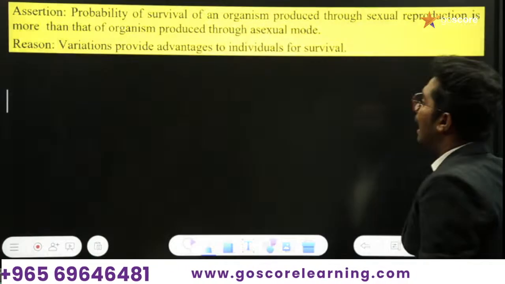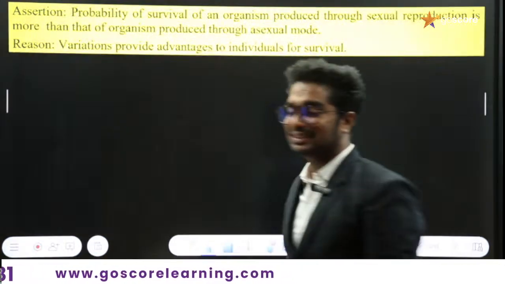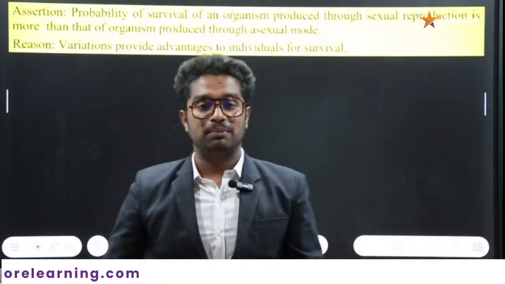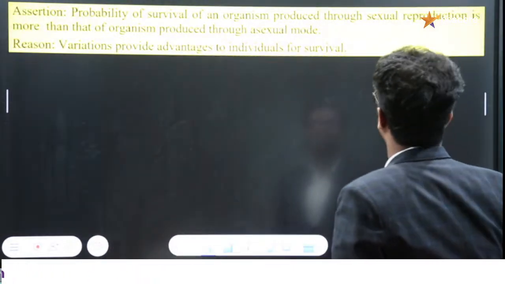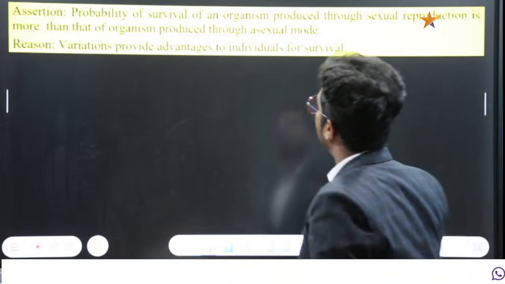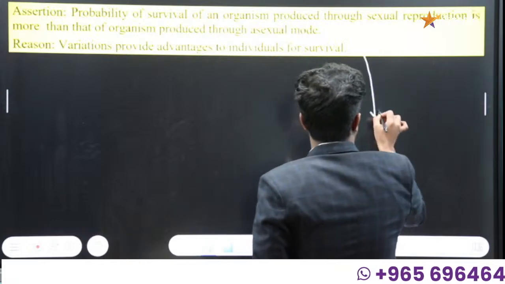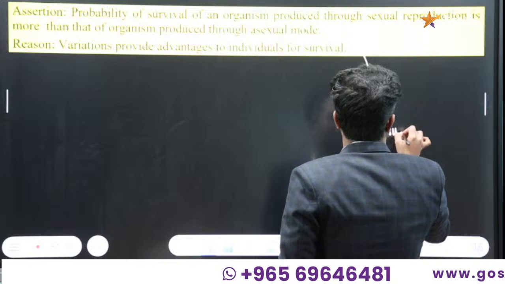Okay, our next question is an assertion reason type question, and we can easily solve it. Here the assertion is: probability of survival of an organism produced through sexual reproduction is more than that of an organism produced through asexual reproduction. Obviously the assertion is true. That is obviously the correct answer.